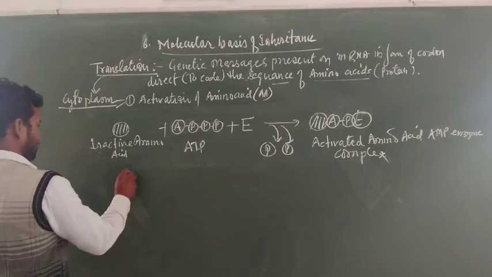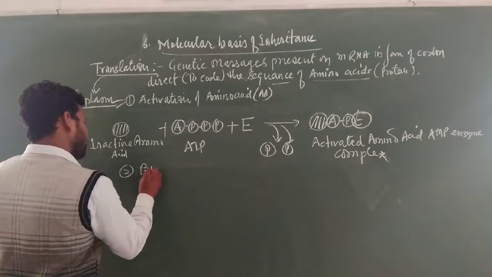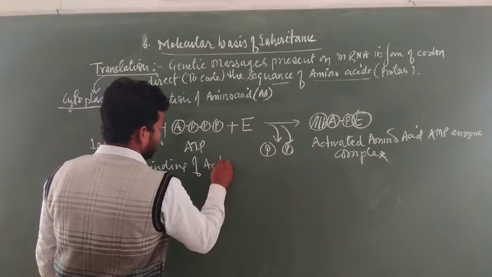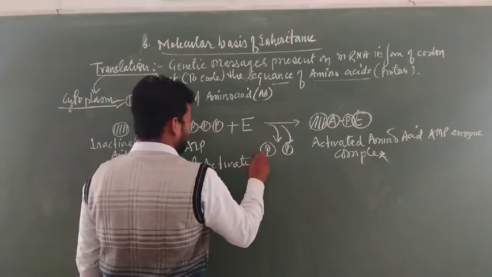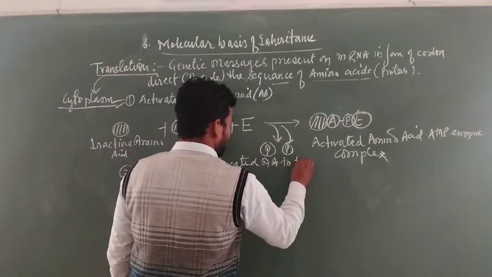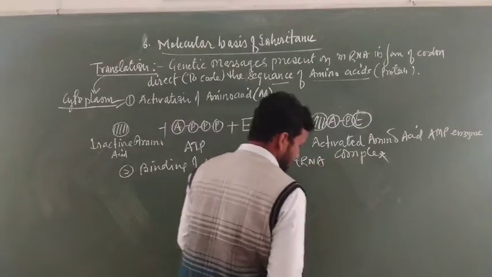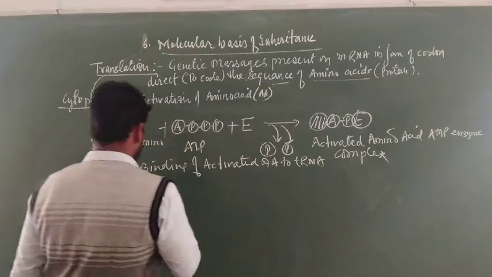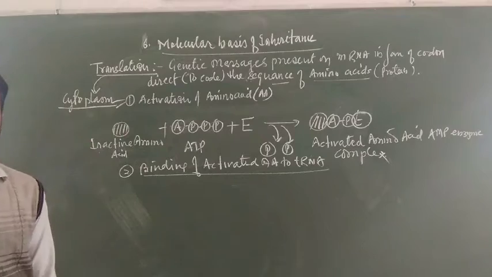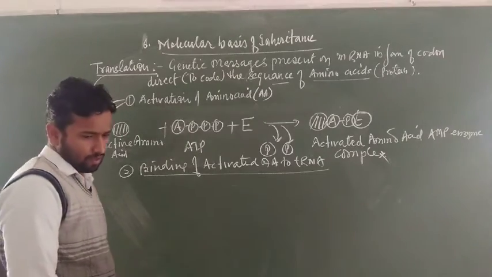In the second step, the binding of activated amino acid to tRNA. This is the binding of the second step, activated amino acid to tRNA. Let us see.